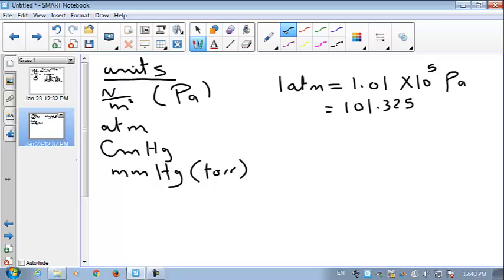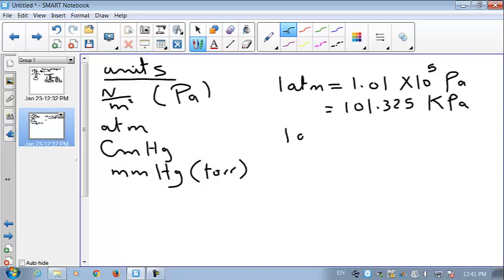101.325, and then I multiplied here by 100, so I can make it 10 to the power of 3 Pascal. 10 to the power of 3 of anything is kilo of this thing, so it can be kilo Pascal. So either you write it 1.01325 times 10 to the power of 5 Pascal, or you can make it 101.325. This means that you multiply by 100. You took 100 from here, so here will stay 10 to the power of 3 Pascal, which you can make kilo Pascal, because thousand of anything is the kilo of.